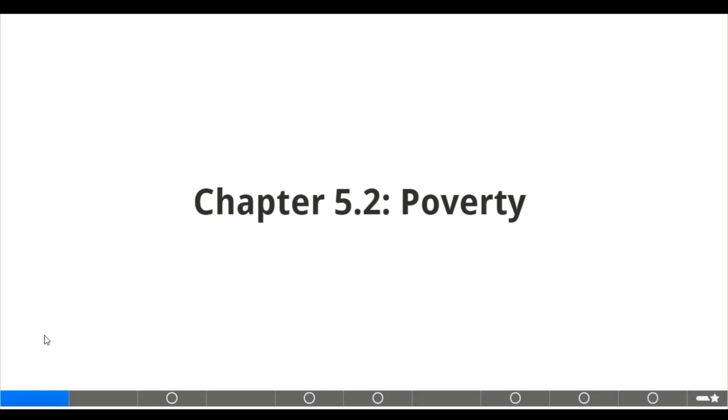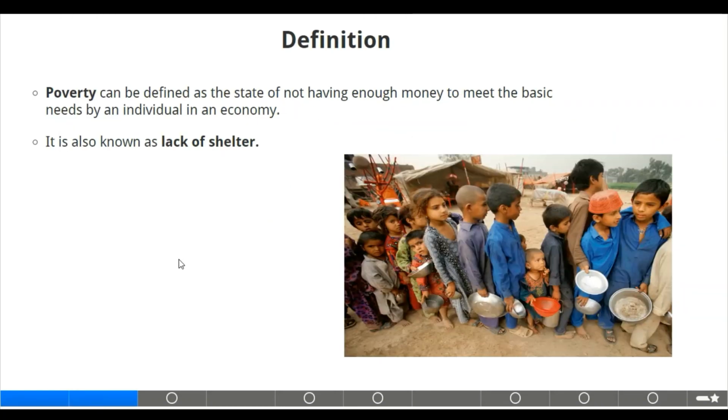In our previous class, we discussed what is known as living standards. Now today we'll be discussing what is known as poverty. What do we mean by poverty? Here, poverty can be defined as the state of not having enough money to meet the basic needs of an individual in an economy, that is, the inability to meet the individual's needs, and it is also known as lack of shelter. Now we move to the next slide.